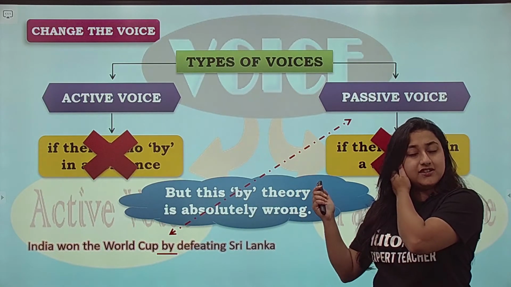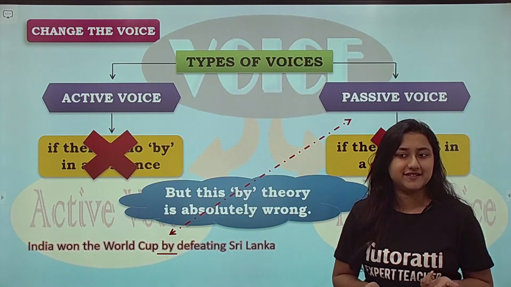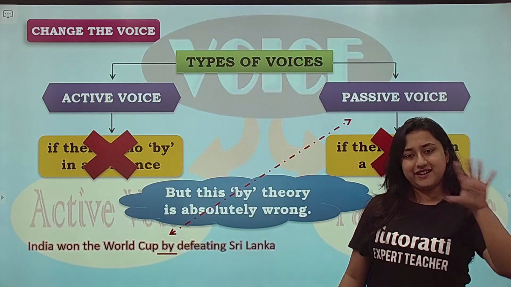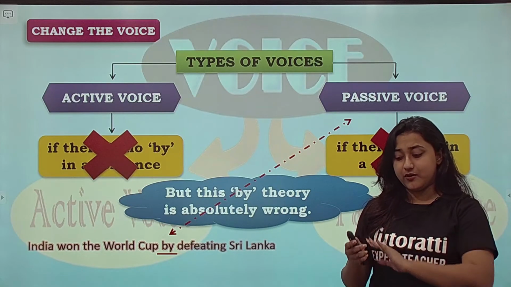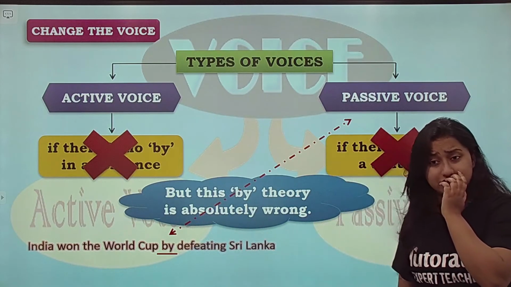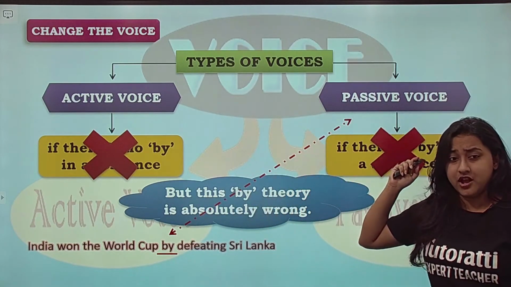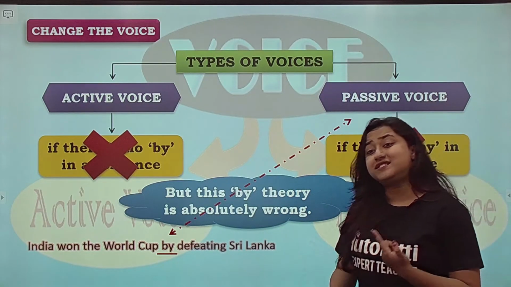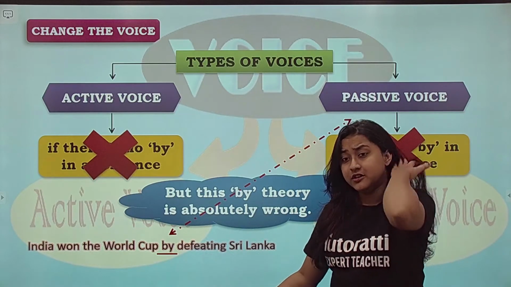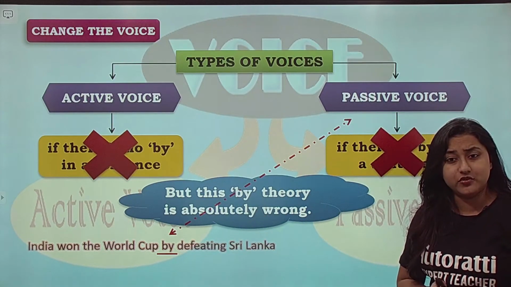Active voice if there is no by and passive voice if there is a by, because it sounds like that, right? Ram writes a letter, a letter is written by Ram. If there is no by it is active, if there is a by it is passive. However, this theory is wrong. In this statement, India won the World Cup by defeating Sri Lanka, just because there is a by, you can't call it passive. So then, how do you distinguish? How will you know whether this is active or passive? We can't use that theory. So now which theory do we use? Let's see.